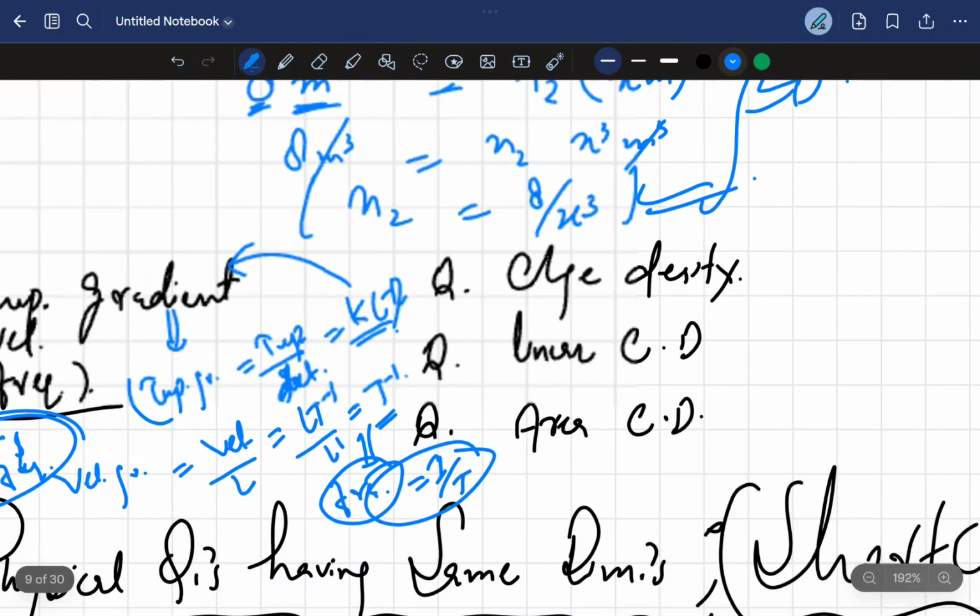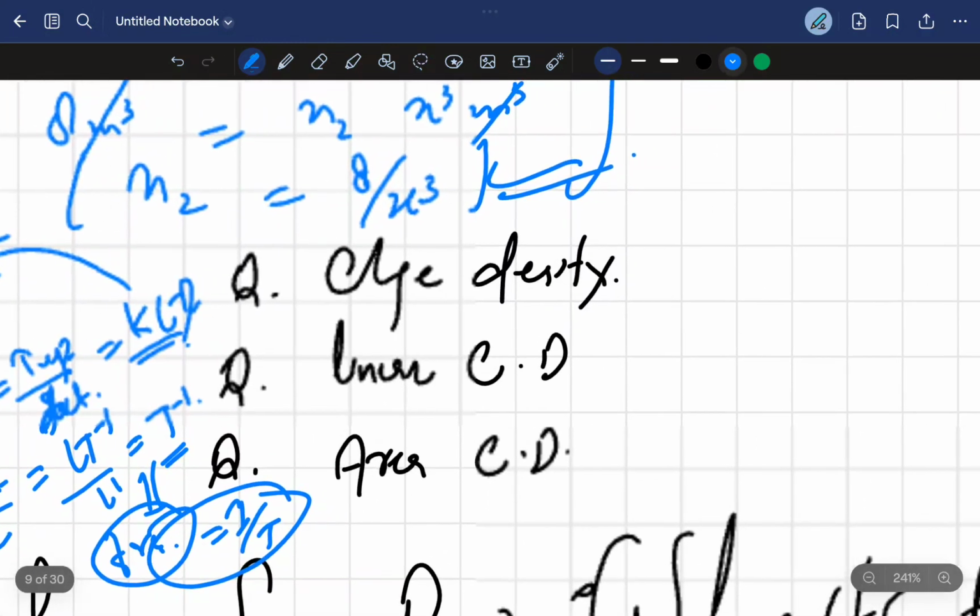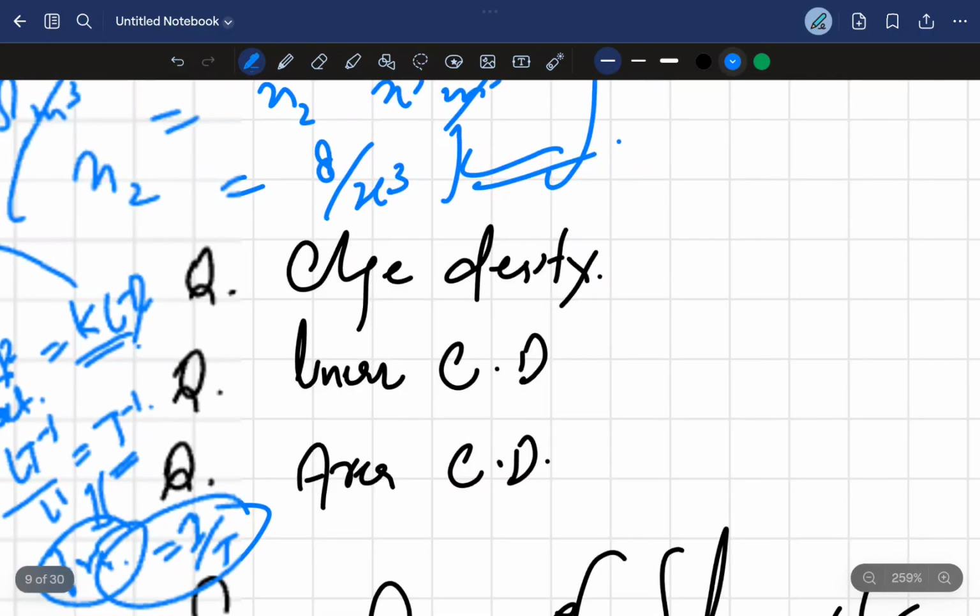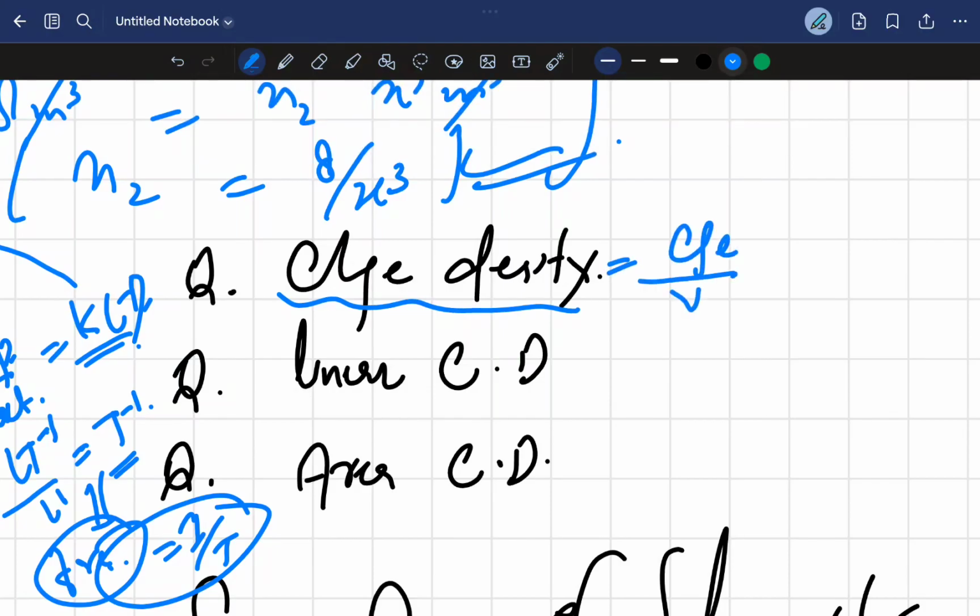And also there are some 3 questions which I have mentioned here. Charge density. We know the charge density is equal to charge simply divided by volume. Now charge is equal to current times time. I के dimensions क्या होते हैं, ampere, and t is T, and volume L3. So it's simply A1 T1 L minus 3.